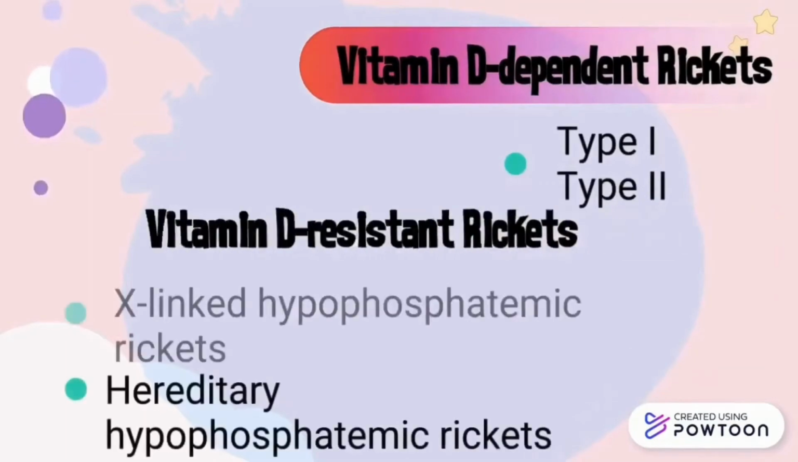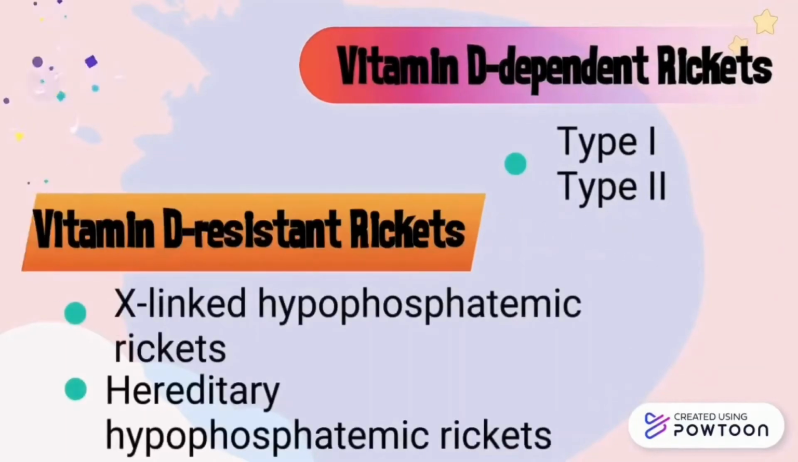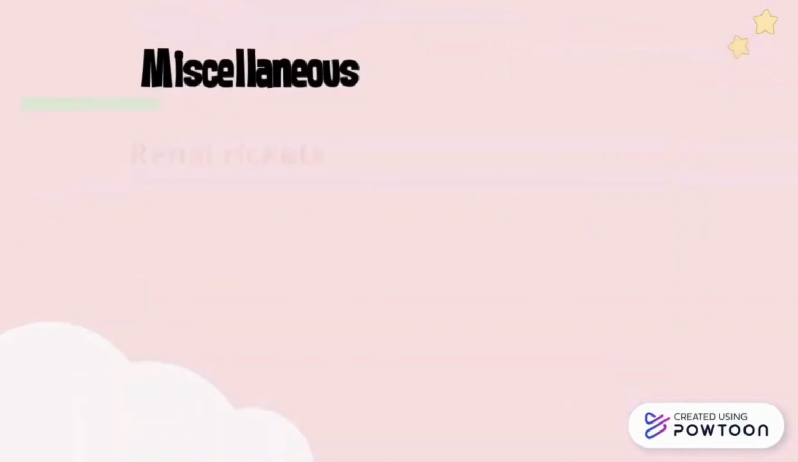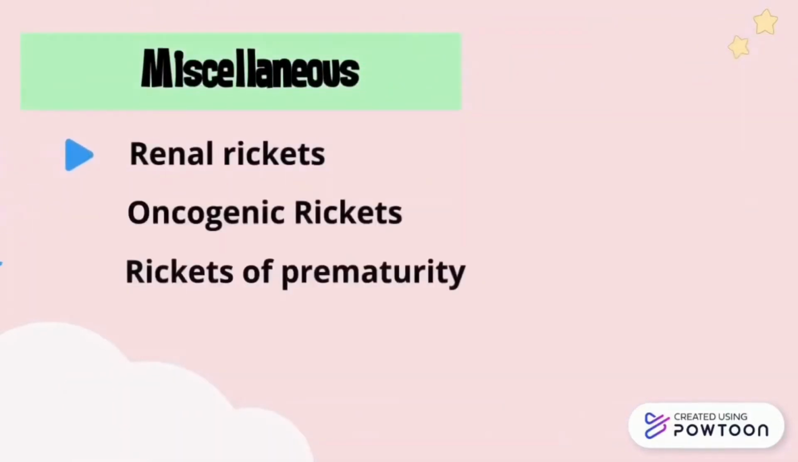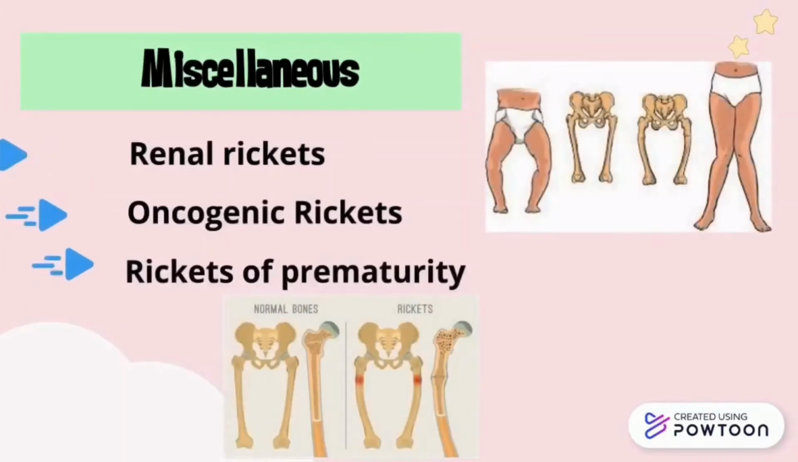Other types of Rickets disease are vitamin D dependent rickets, which consists of type 1 and type 2, and vitamin D resistant rickets, which consists of X-linked hypophosphatemic rickets and hereditary hypophosphatemic rickets. The last type is miscellaneous, which consists of renal rickets caused by chronic renal failure, oncogenic rickets, which is caused by tumor-induced inhibition of renal function, and rickets of prematurity, which is multifactorial.